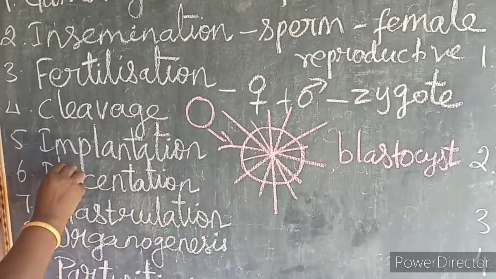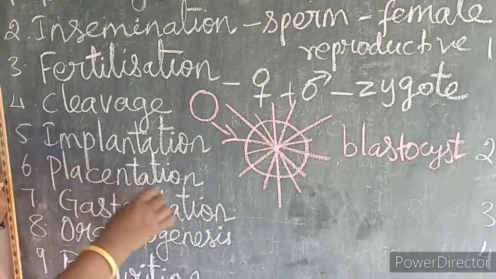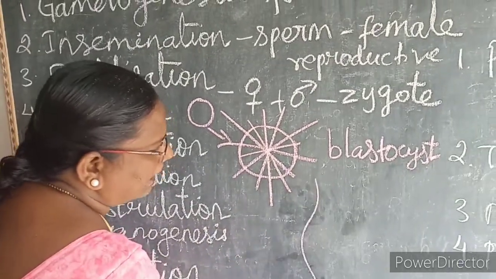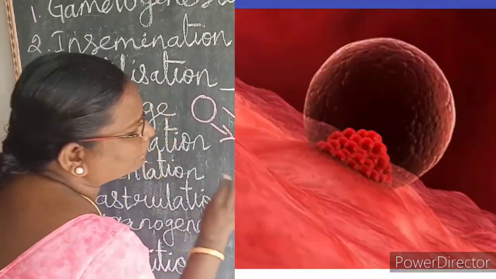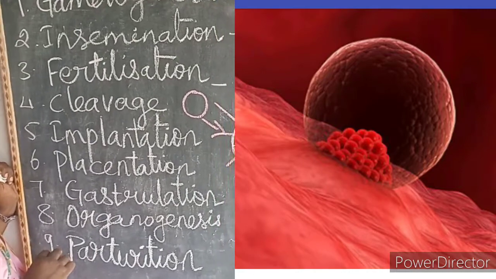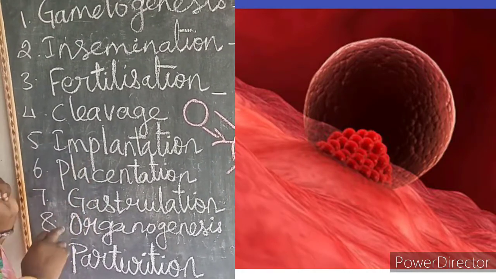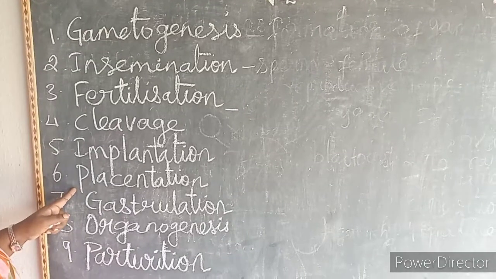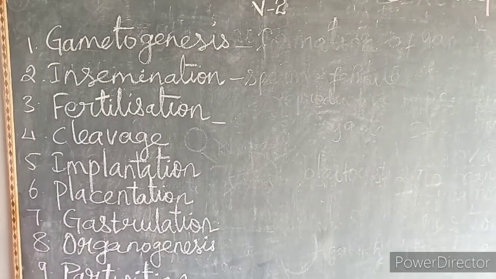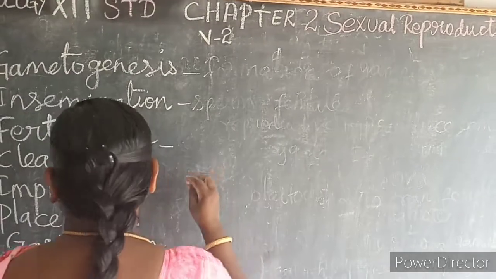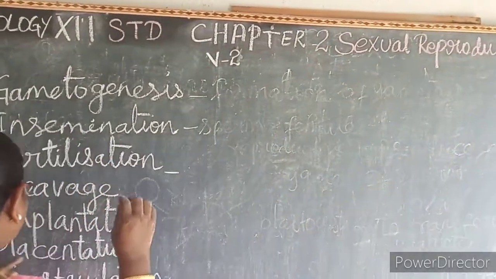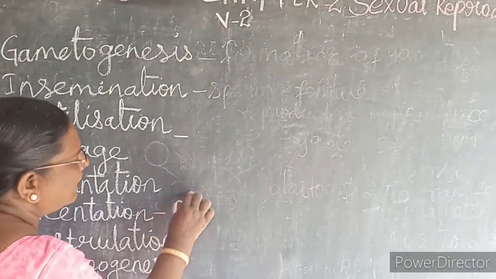Then the fifth one is implantation. That is, the zygote is attached to the uterine wall. That is called implantation. Then the sixth one is placentation, that is, formation of the placenta. What is placentation? Formation of the placenta.